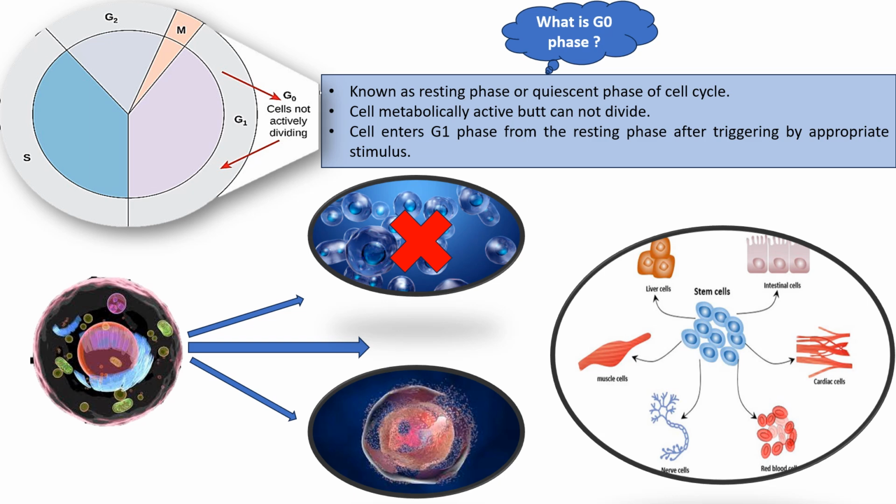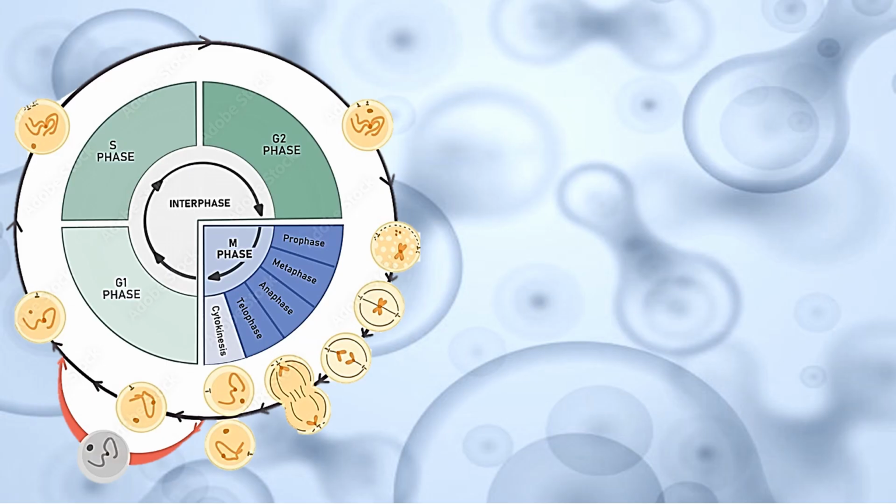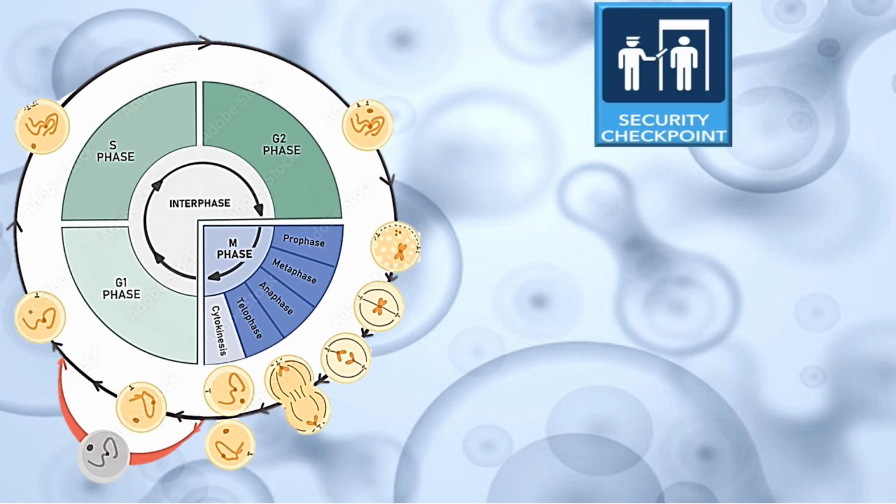Now let's talk about the very important point of this topic, which is how the cell cycle is regulated. For every living form, it is essential that each cell progresses through this cycle in an ordered manner. The progression through these stages is highly controlled and regulated by a very complicated regulatory system, which involves some security checkpoints that strictly monitor the coordination and ordered manner of each event.